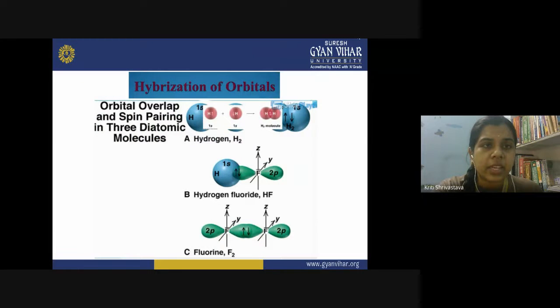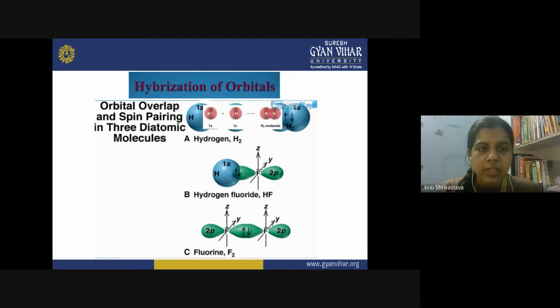So here you can see the concept of hybridization, and what is hybridization? It is when all the available atomic orbitals come together and redistribute energy, and then they form an equal number of atomic orbitals again. The newly formed orbitals, which have their energy redistributed, are the hybrid orbitals, and they have energy which is different from the energy of the atomic orbitals.